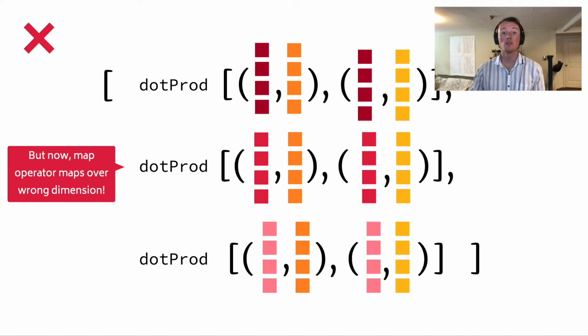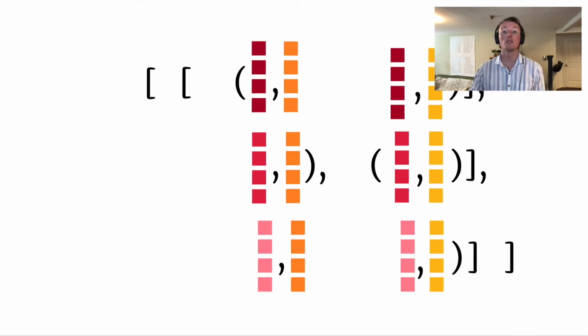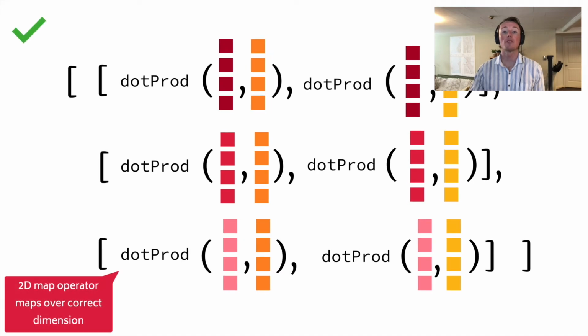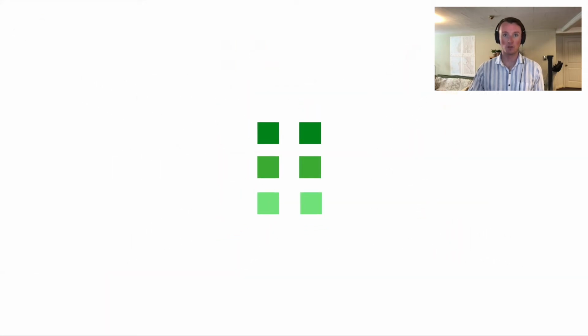Thus, we also introduce a new map operator. This map operator knows to map the dot product 2 dimensions deep, correctly mapping the dot product onto the row-column pairs. Finally, we get out what we expected, a 2-dimensional matrix with the shape information preserved.